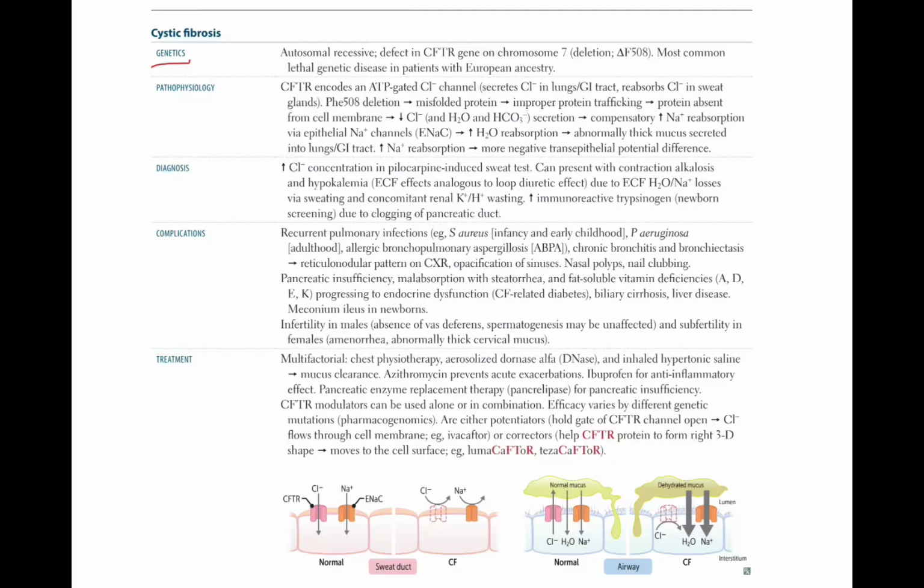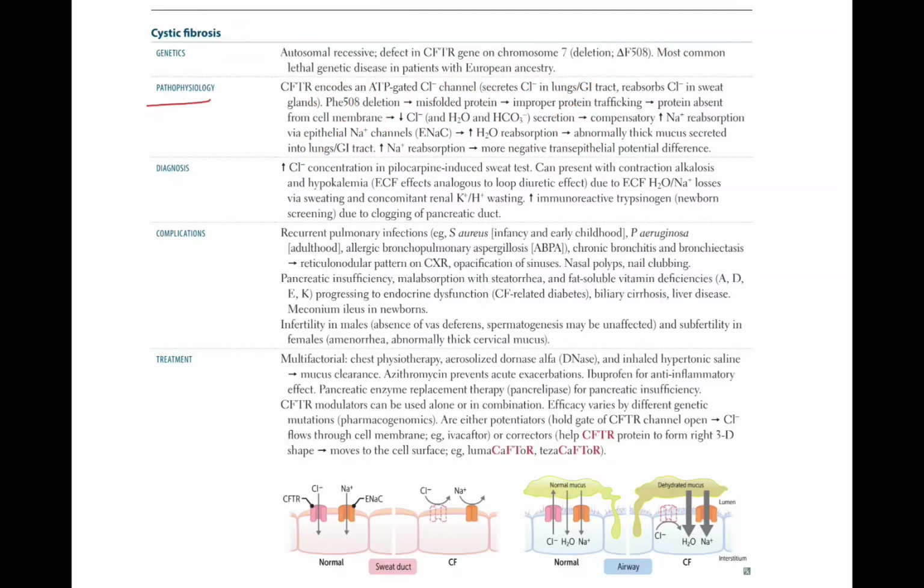First, we will discuss the genetics of cystic fibrosis. Cystic fibrosis is basically an autosomal recessive disease. It is caused by a defect in the CFTR gene on chromosome 7. Deletion of delta F508. It is the most common lethal genetic disease in patients with European ancestry. Cystic fibrosis is the most common and lethal genetic disease in Europe.